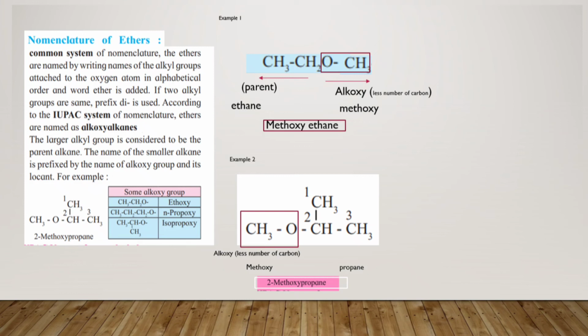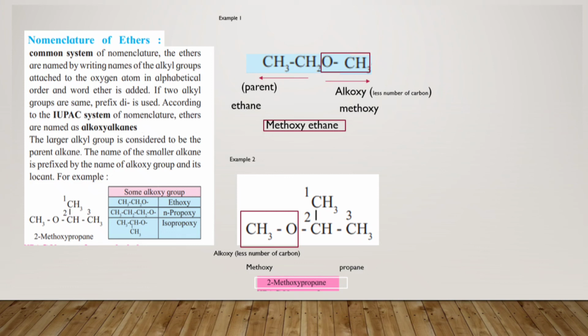Now move to the second example. Suppose on one side of the oxygen you have a branch, as I have shown over here. How are you going to name this type of compound? See the oxygen which is present, and first see which side contains the least number of carbons. That forms the alkoxy. So the CH3 present over here contains the least number of carbons, so that will be named as alkoxy. So the name over here will be methoxy.